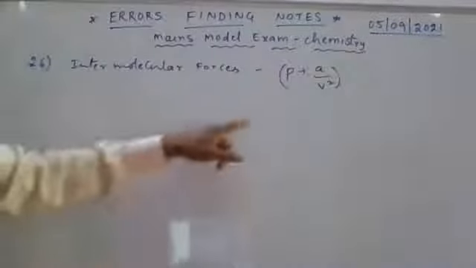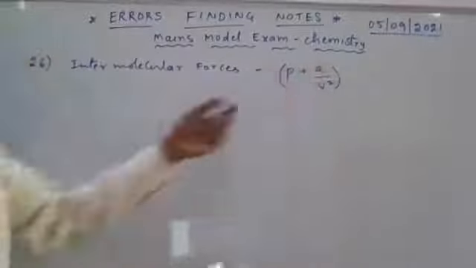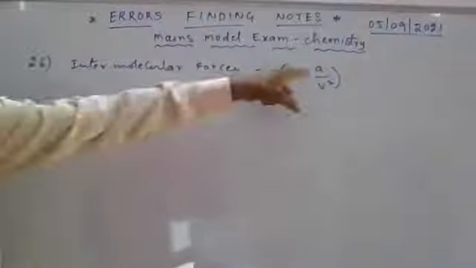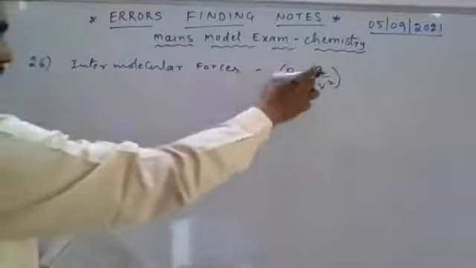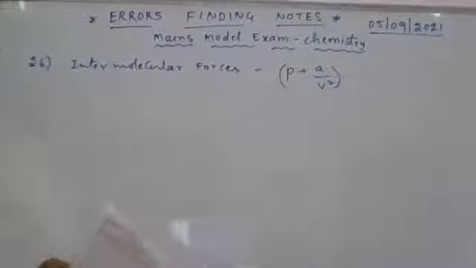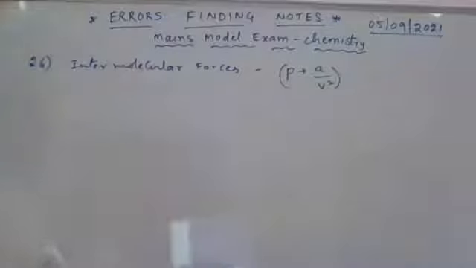This is a pressure correction. Here A represents intermolecular forces, Nana. Significance of A. We discussed that in van der Waal equation, Nana. B represents gas molecule size. A represents intermolecular force, Nana.